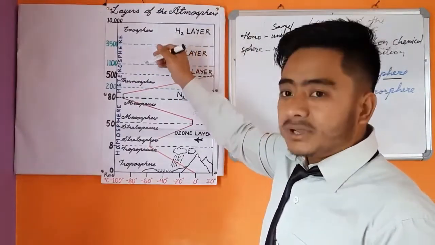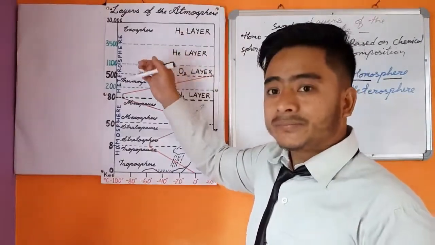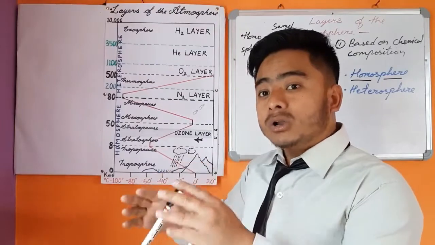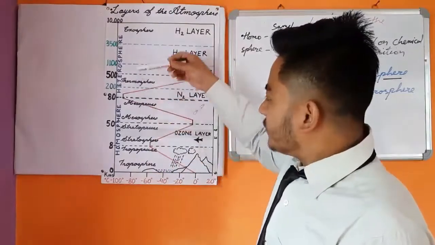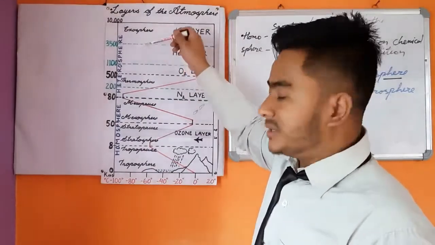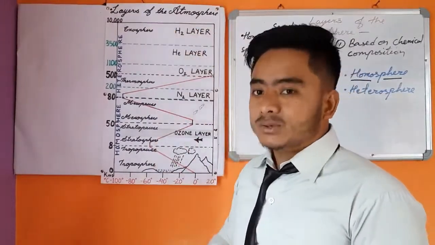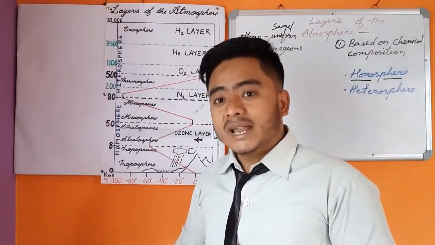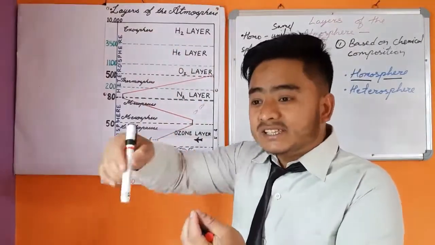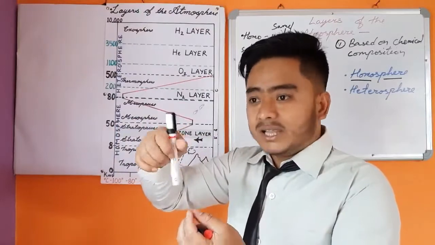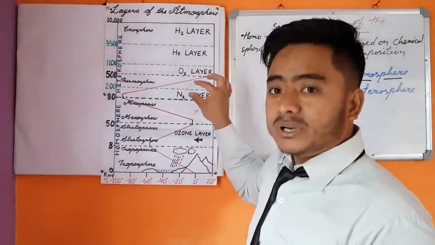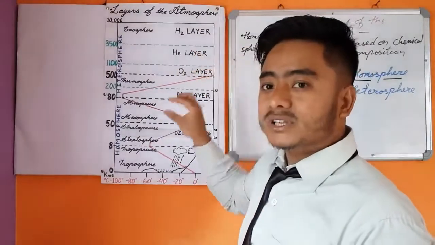See, this particular layer where the chemical composition of the atmosphere or the gases differ from one place to another place in the atmosphere is called the heterosphere. And like I told you, it is arranged in spherical cells. That means there is one layer of one particular gas, another layer of another gas.